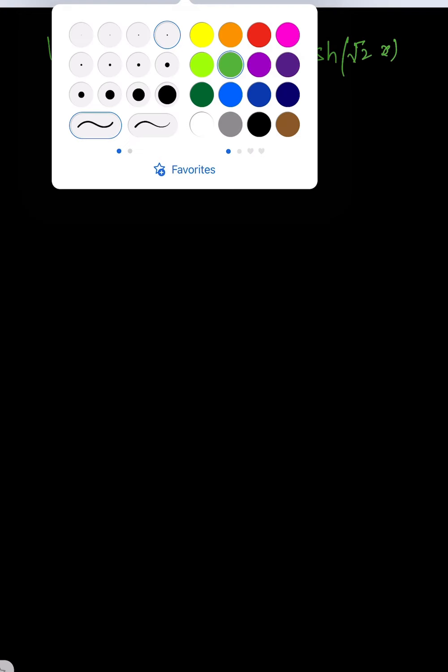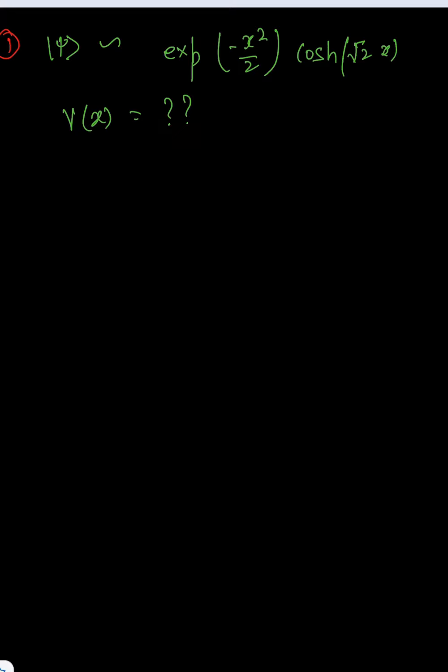This is the first question we are going to discuss. As we know from the Schrodinger equation, minus h cut square by 2m del 2 of psi plus V of psi is equal to E of psi.